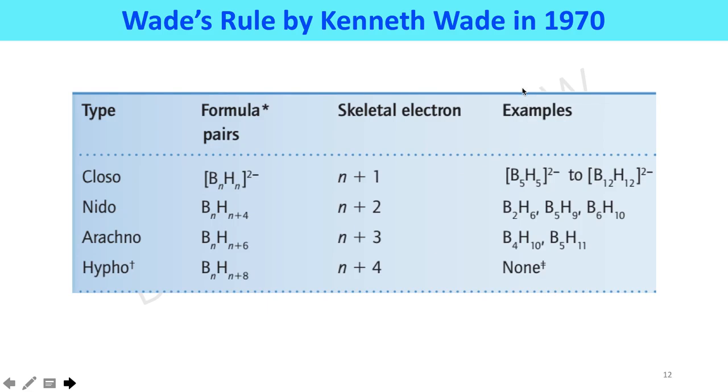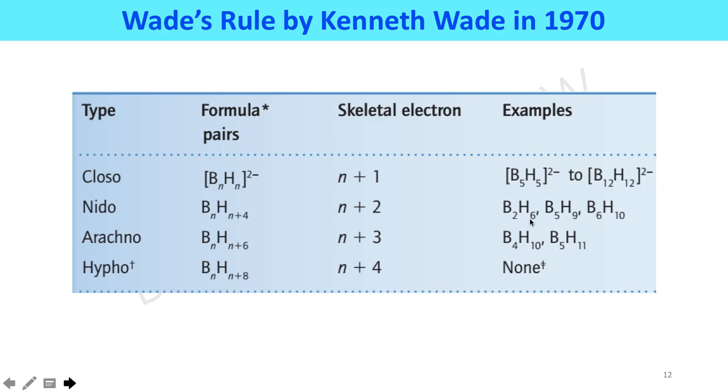Wade's rules are summarized here. For closo type structure, the general formula will be BnHn 2- with n plus 1 skeletal electron pairs. Examples are B5H5 2- to B12H12 2-. For nido type structure, the general formula will be BnHn plus 4 with skeletal electron pairs, that is n plus 2.